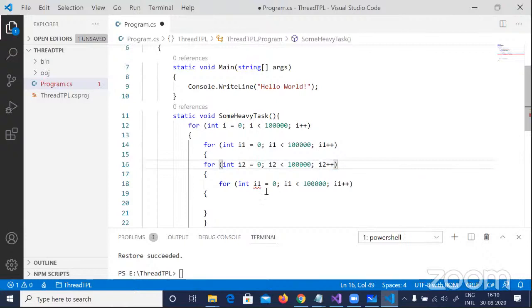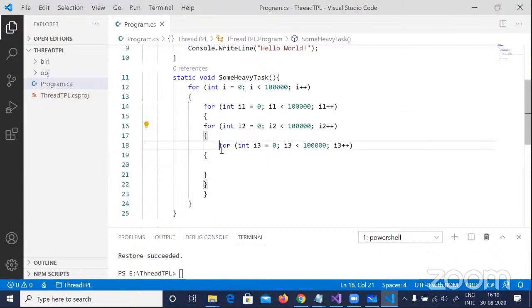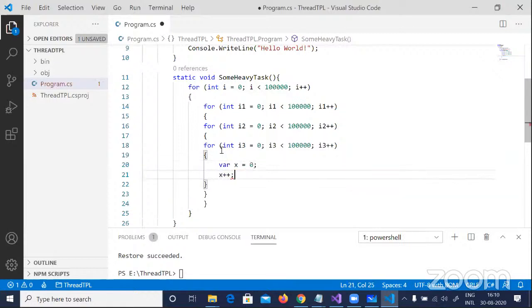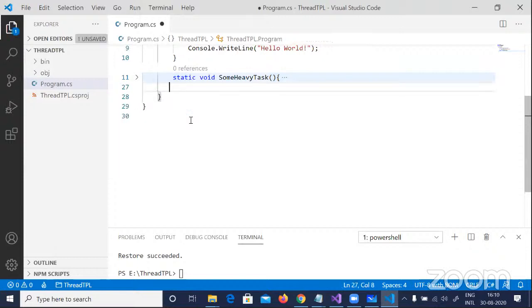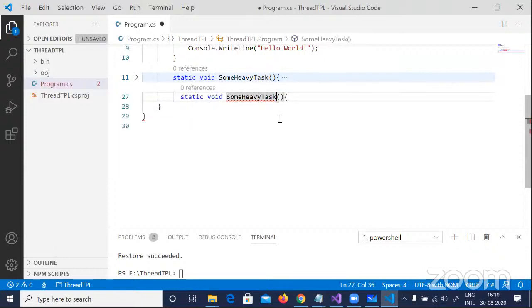I'll just copy paste this. So there's some heavy task. I1, I2, I3. Okay, great. Some heavy task. This is doing something out here. Let me also create some small memory pressure by just declaring some variable. So I have this some heavy task, and what I will do is create an exact copy of it, some heavy task one, as well, right?